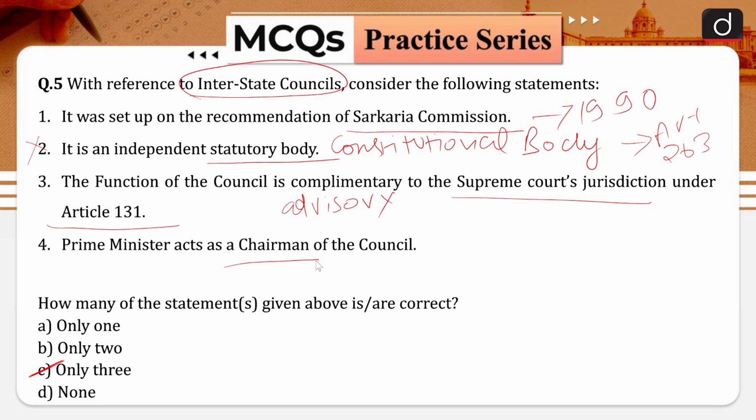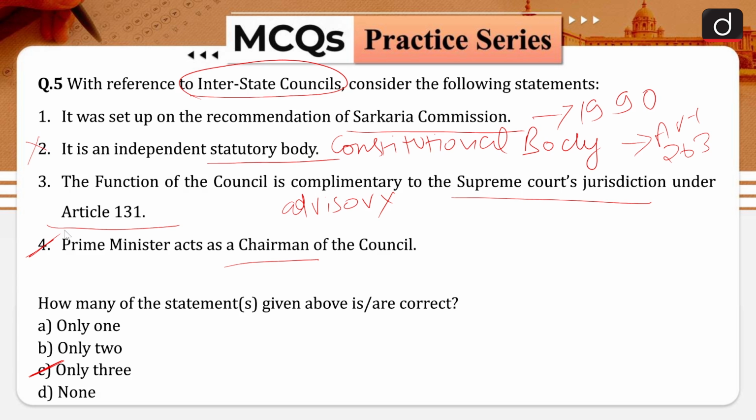Also 6 ministers of cabinet rank in the Union Council of Ministers to be nominated by the Prime Minister of India. And that is why your statement number 4 here is also correct in nature. And hence we have the correct answer. Only 3 statements are correct because the Interstate Council is not a statutory body, rather it is a constitutional body.